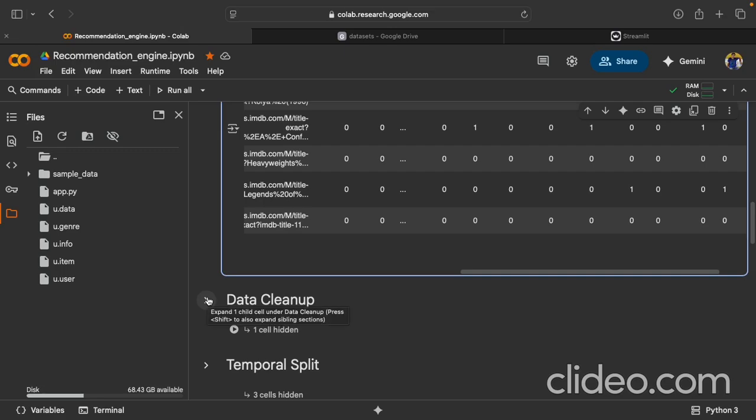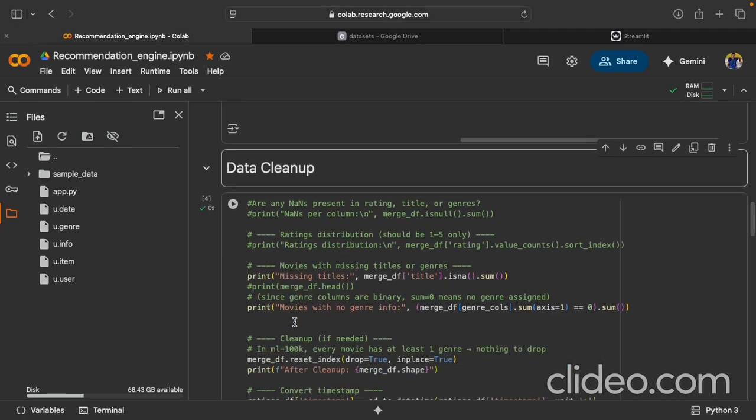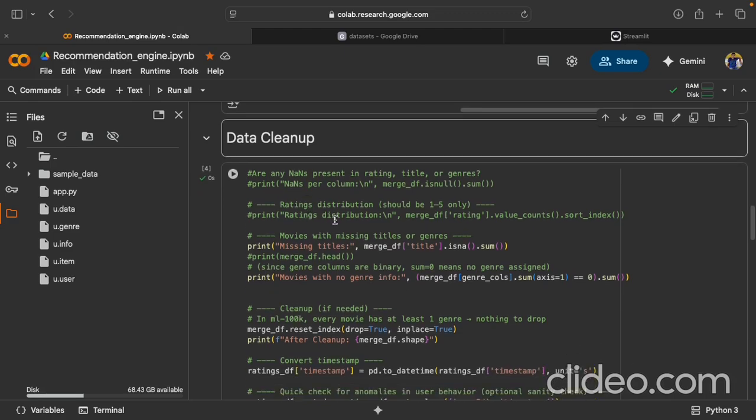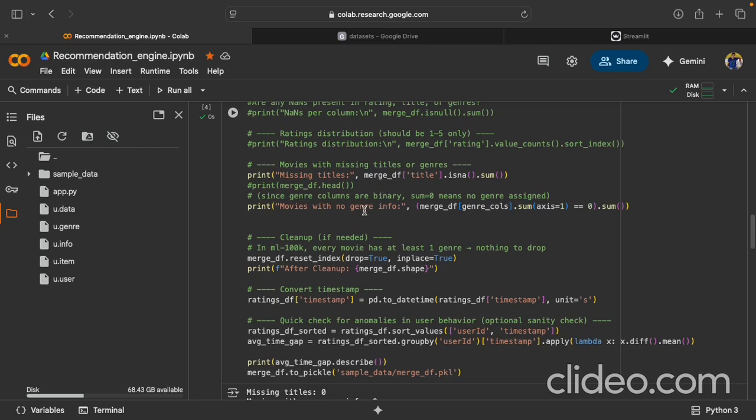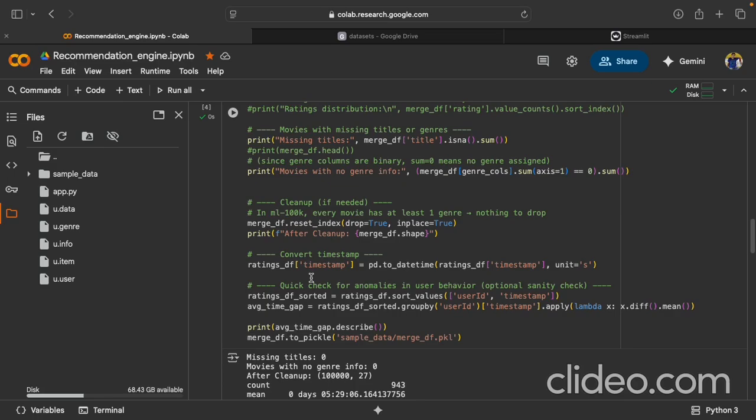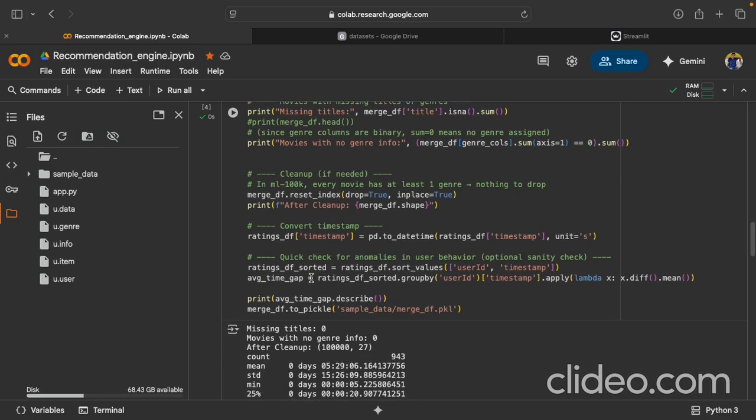Next step that is very essential before we move to any modeling technique would be the data cleanup. So we did the standard cleanup of the data. We checked if there are any NaNs present or not. Then we checked if the rating is within the set limit of 1 to 5, and if there are any missing titles or not. Then we dropped the missing indexes and re-indexed everything. Post that, we sorted the data set.